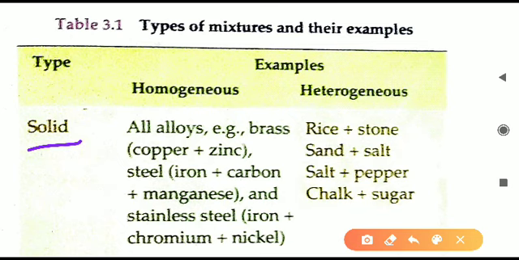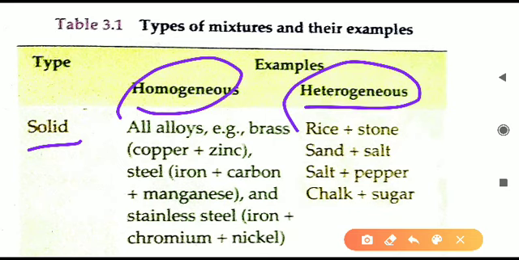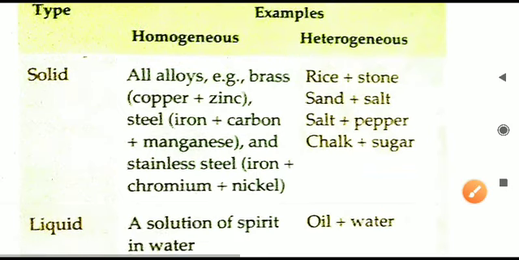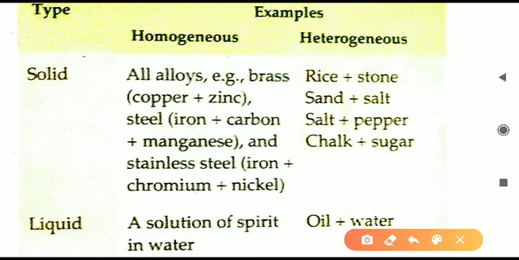Solid mixture में क्या होता है? Solid components are present, only solid things are mixed with each other. तो homogeneous in the solid mixture, फिर उसके बाद पढ़ेंगे heterogeneous in the solid mixture. Both types are there. So homogeneous now. First we learn homogeneous solid mixture. So homogeneous solid में होता है all the alloys. What are alloys? Alloys are the mixture of metals.